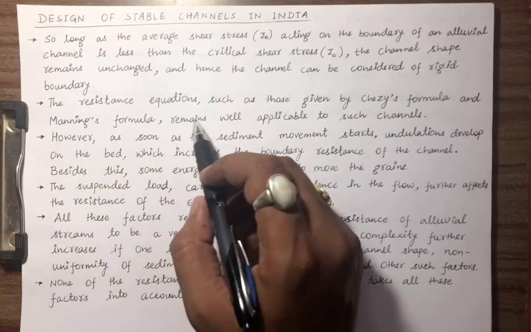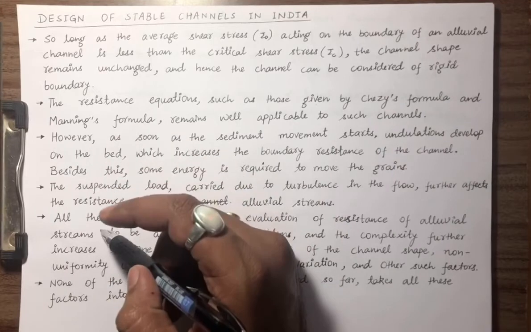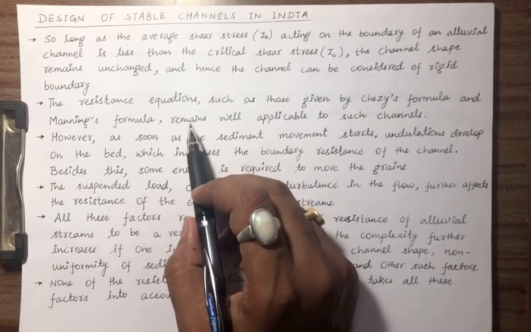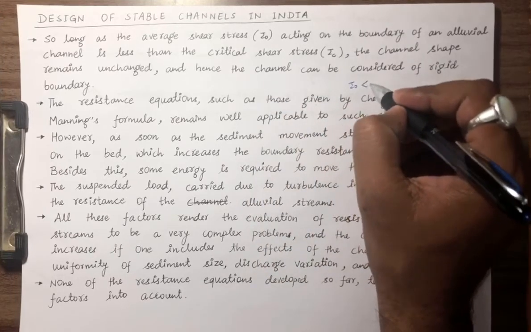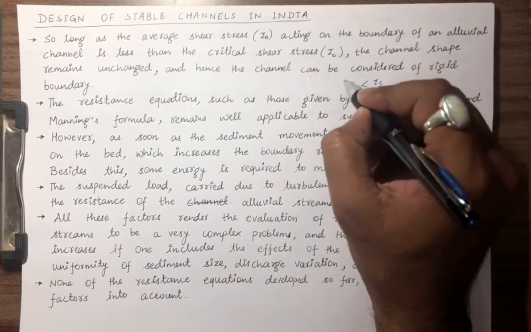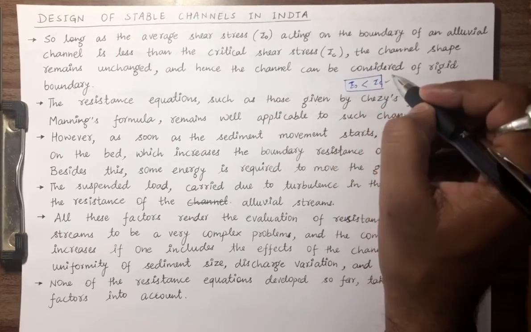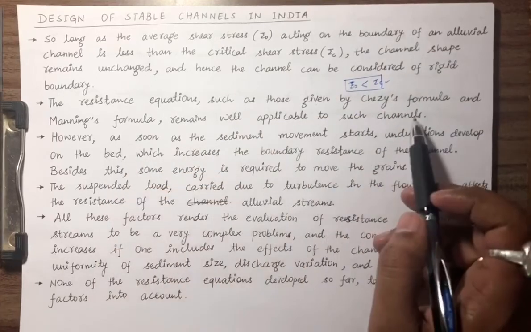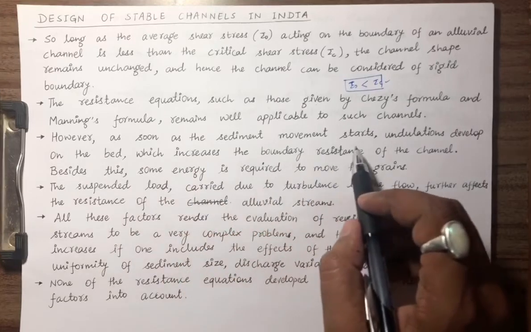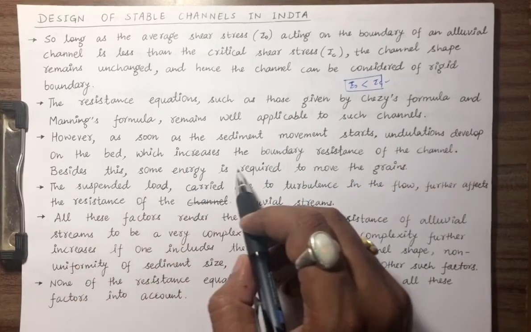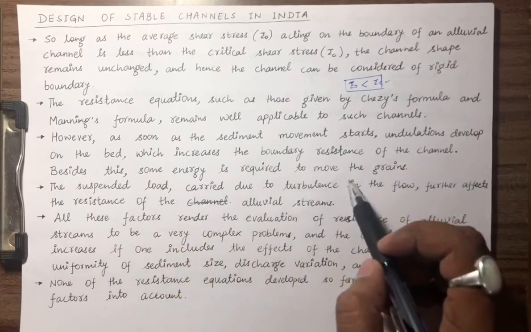The resistance equations, such as those given by Chezy's formula and Manning's formula, which we have studied in hydraulic engineering, remain well applicable to such channels. If tau naught is less than tau c, meaning the average shear is less than critical shear, then we can easily apply Chezy's formula and Manning's formula. However, as soon as the sediment movement starts, undulations develop on the bed, which increases the boundary resistance of the channel. Besides this, some energy is required to move the grains.